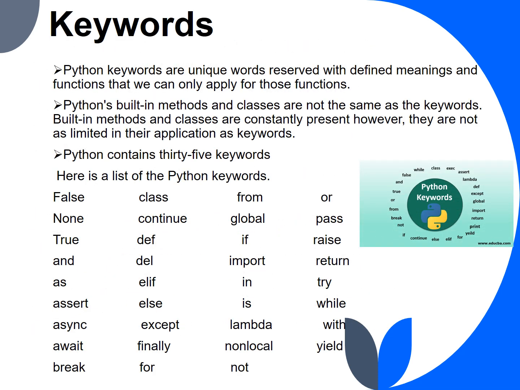Keywords. Keywords are unique words reserved with defined meanings and functions that we can apply. Python's built-in methods and classes are not the same as keywords. Built-in methods and classes are constantly present, however, they are not as limited in their application as keywords. Python contains 35 keywords. Here is a list of Python keywords.